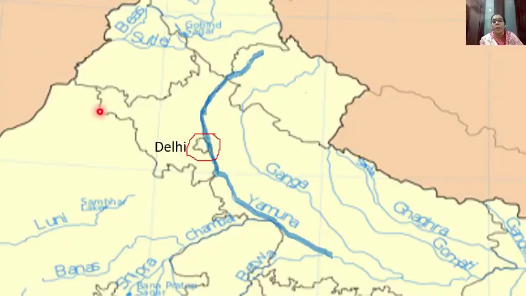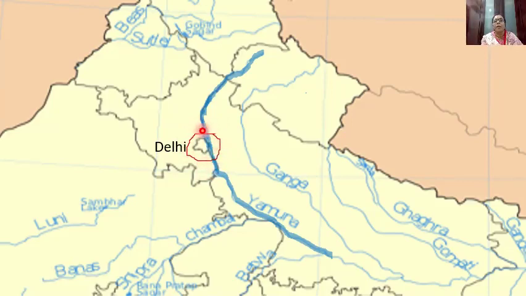Now children, try to observe the map. Yes, you can see one river flowing. What is the name of this river? It is written over here. You can read the name. The name is Yamuna. And here, this part is Delhi, right? So, where is Delhi situated?